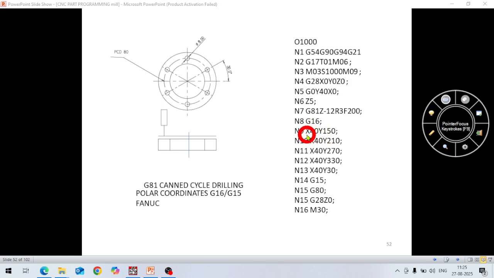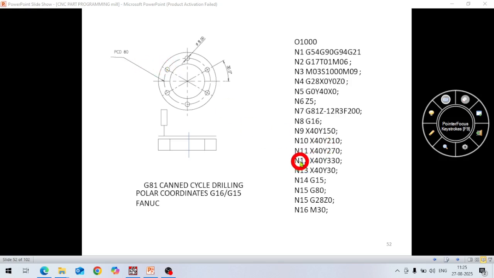The X is radius R, or this radius PCD R40. Y150 means Y is angle 150. So if you take 0, 30, then 90, after 90, 90 plus 60, it becomes 150. So it will come to this hole here. So X40 Y150, the position of this hole, it will drill this hole.